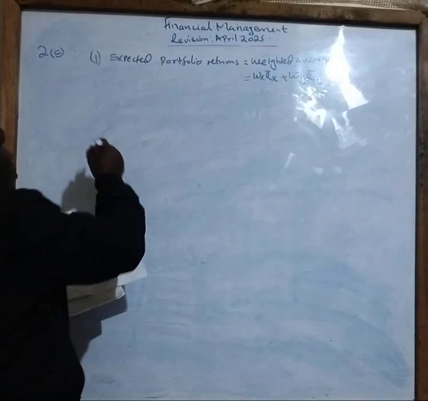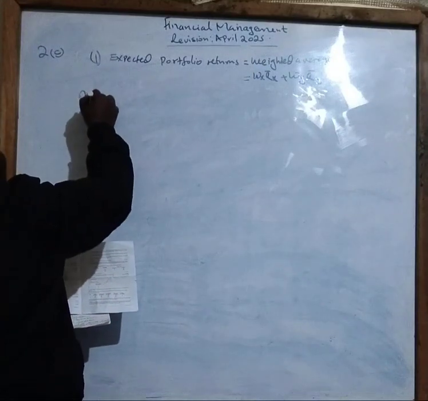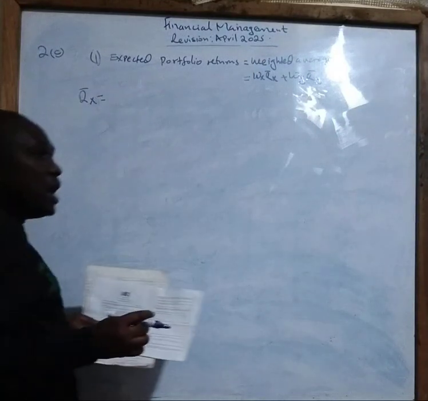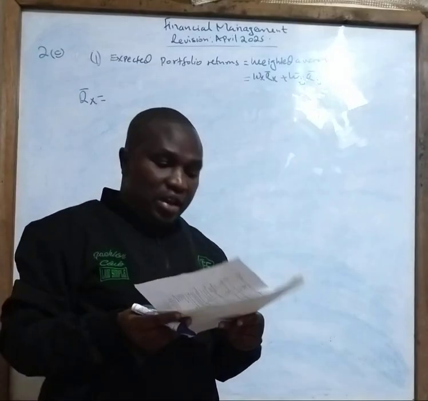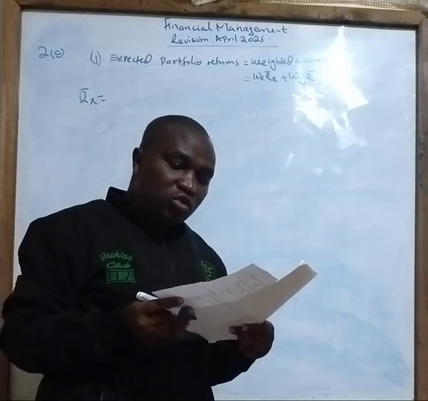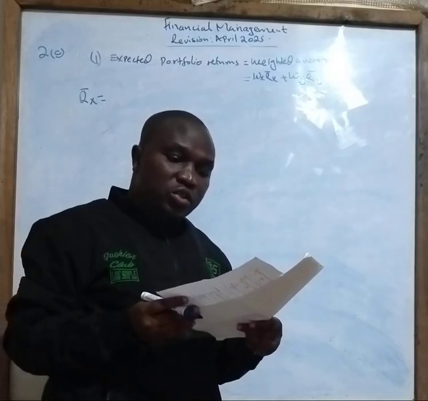The expected returns of X is given by probability times the expected returns. For X, you have been given probabilities and also returns.